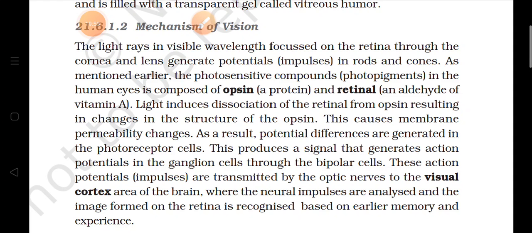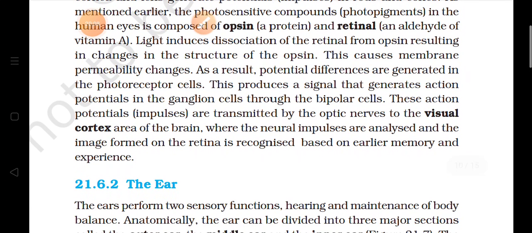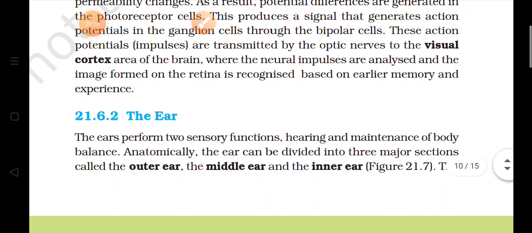Now the message is transferred to the optic nerve, which transmits it to the visual cortex area of the brain, where these nerve impulses are analyzed and the image is recognized based on early memory and experience. So this is the mechanism of vision.